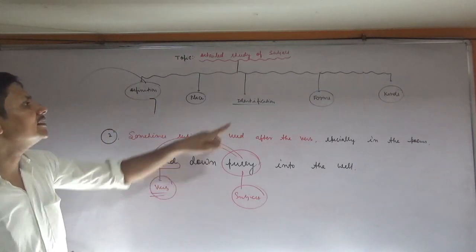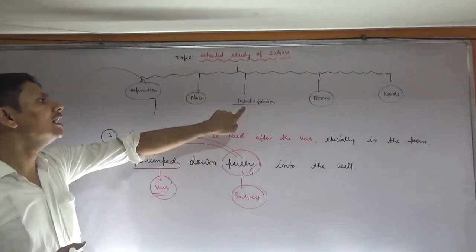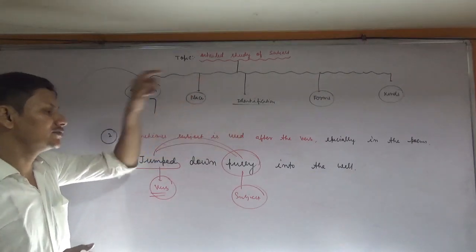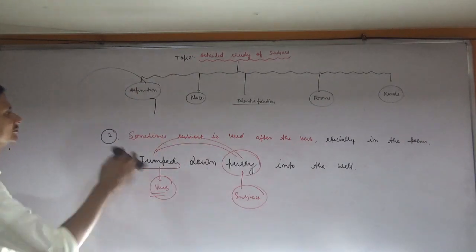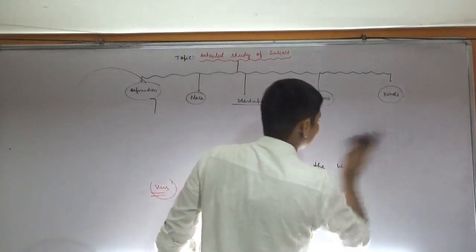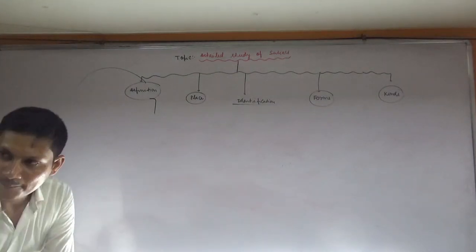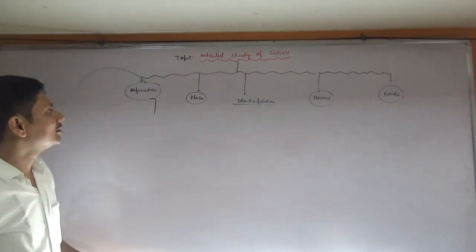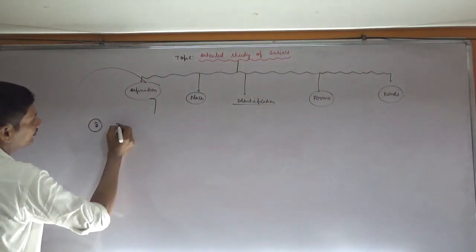After that, the next point is identification, that is a very important point, and it will help you to come out from various confusions and doubts. So learn this section very carefully. The next section is identification.